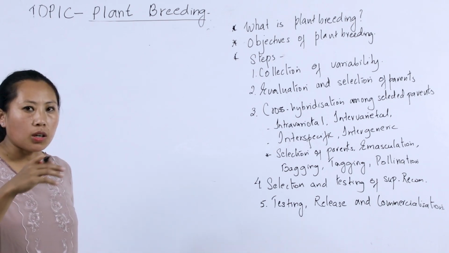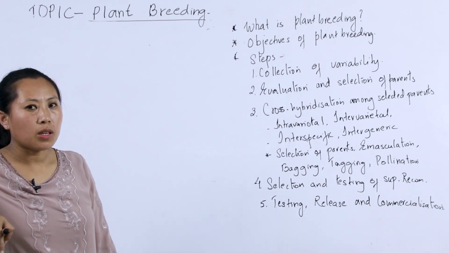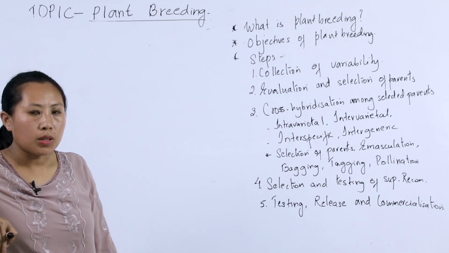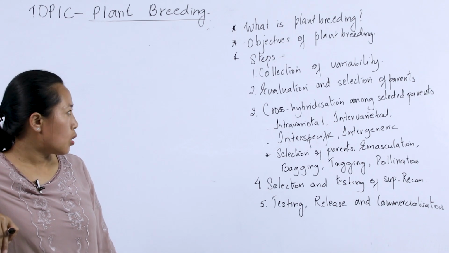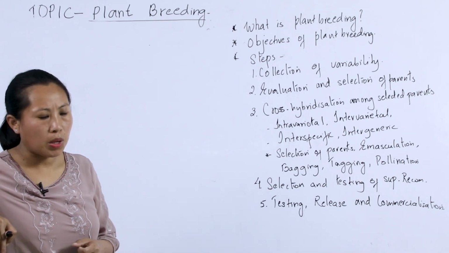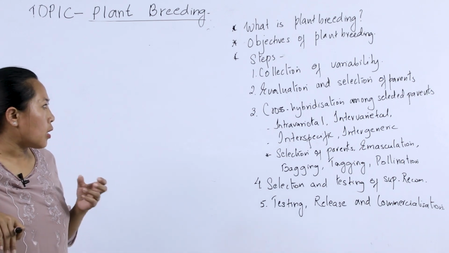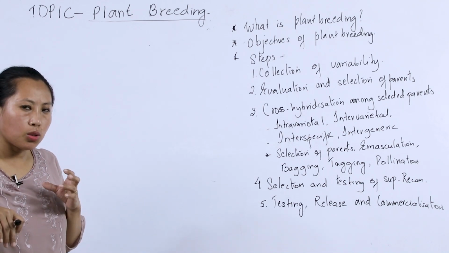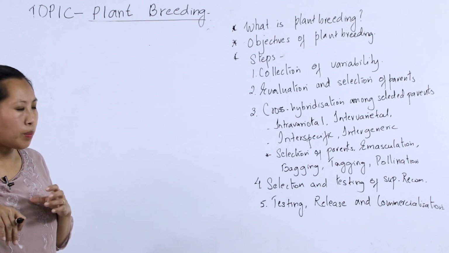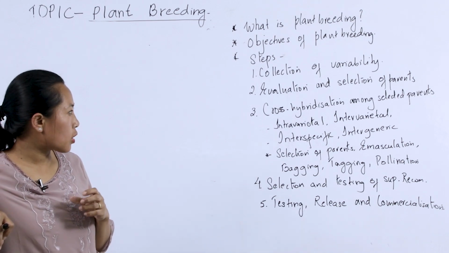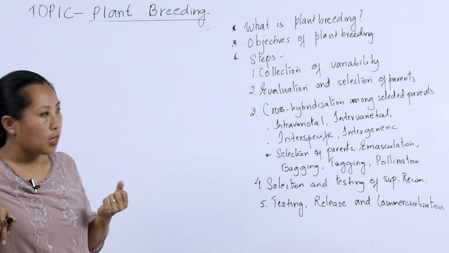And many of our present-day crops are derived from the ancient domesticated varieties through plant breeding. So plant breeding has been in practice since time immemorial.